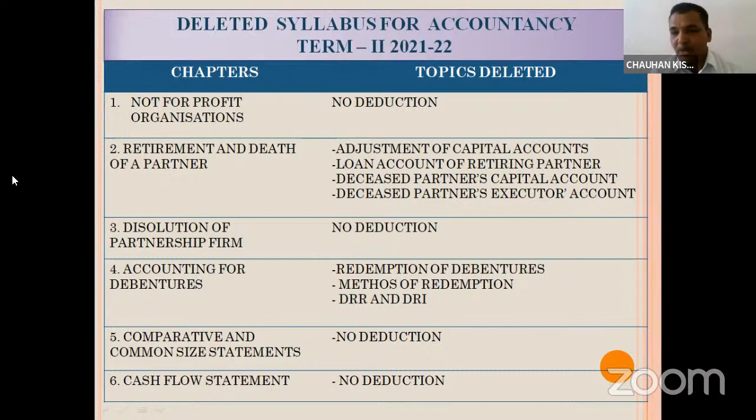All the methods of redemption and all the provisions like debenture redemption reserve, debenture redemption investment, that is not in syllabus. So please do not revise them. Only you have to prepare issue of debenture, not redemption of debenture. If we talk about comparative and common size statement and cash flow statement, then there is no deduction. So please take care of this second chapter and 4th chapter. So this is about the deduction.